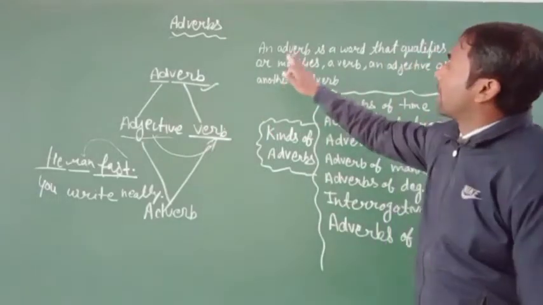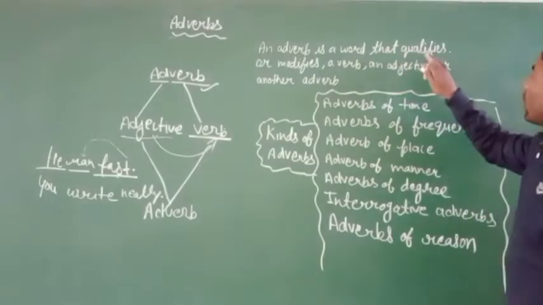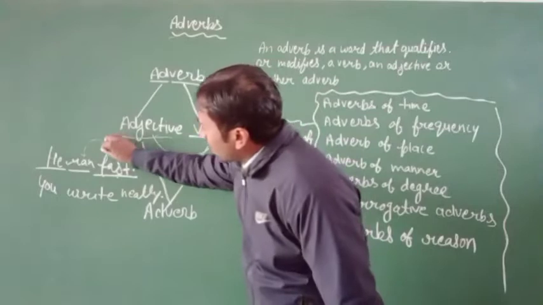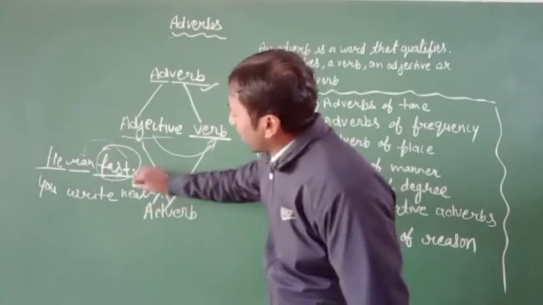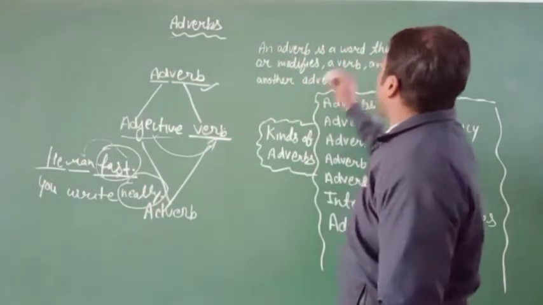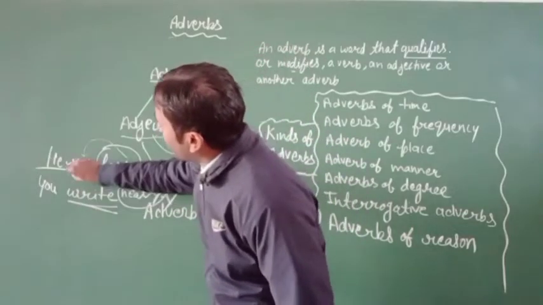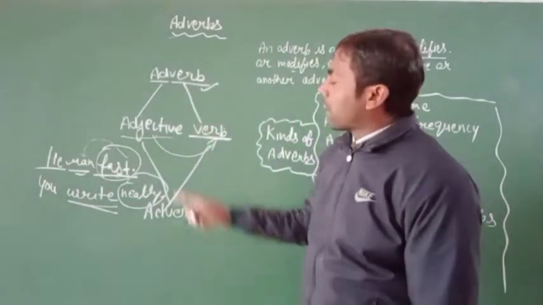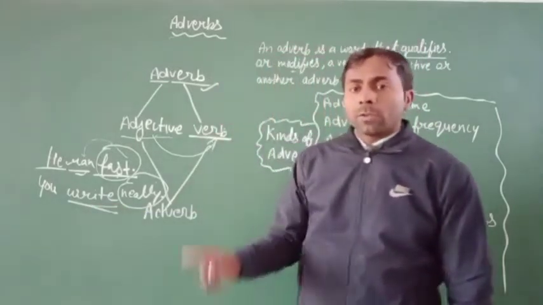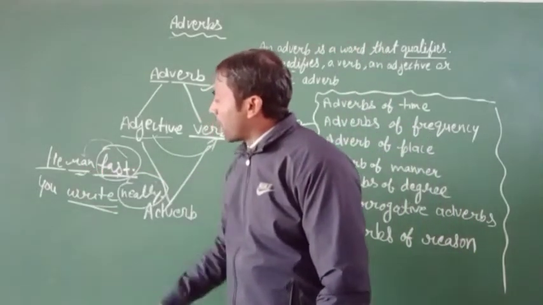You can see here the definition of the adverb. An adverb is a word that qualifies or modifies. So you can see here the word fast, and in the second sentence the word neatly. Both are words qualifying or modifying the verb. In the first sentence ran is a verb, and in the second sentence write is a verb.